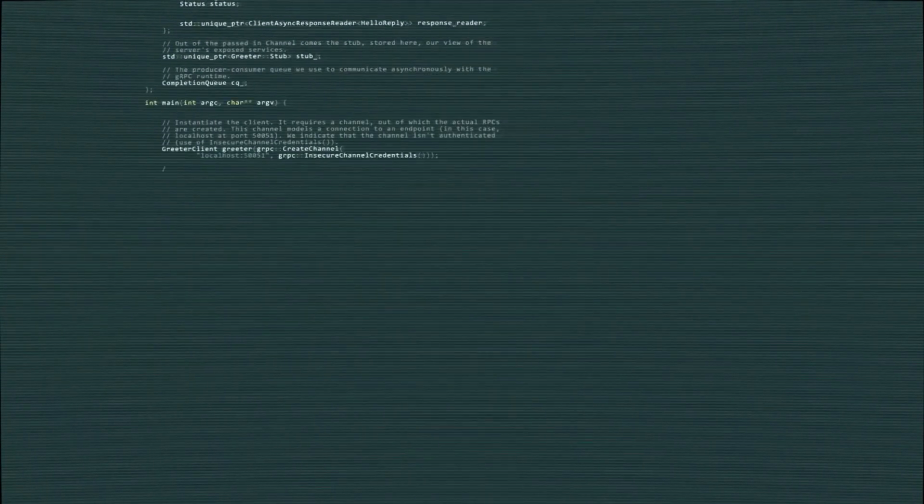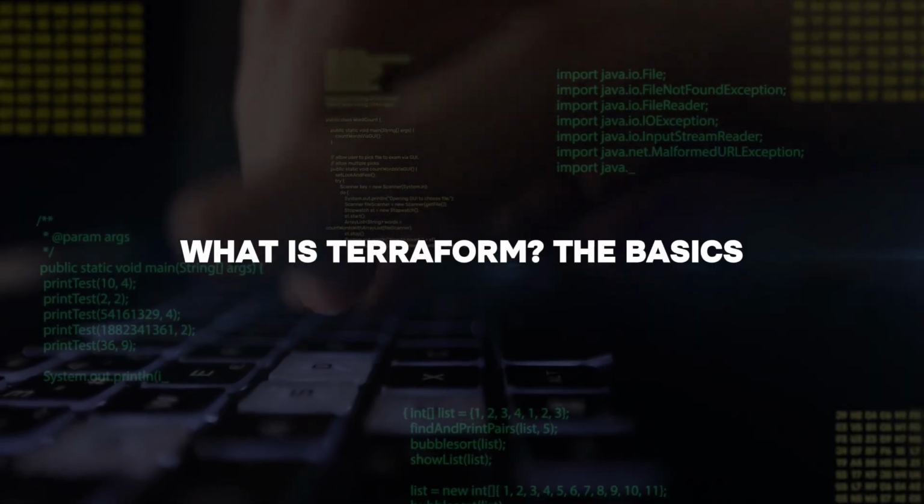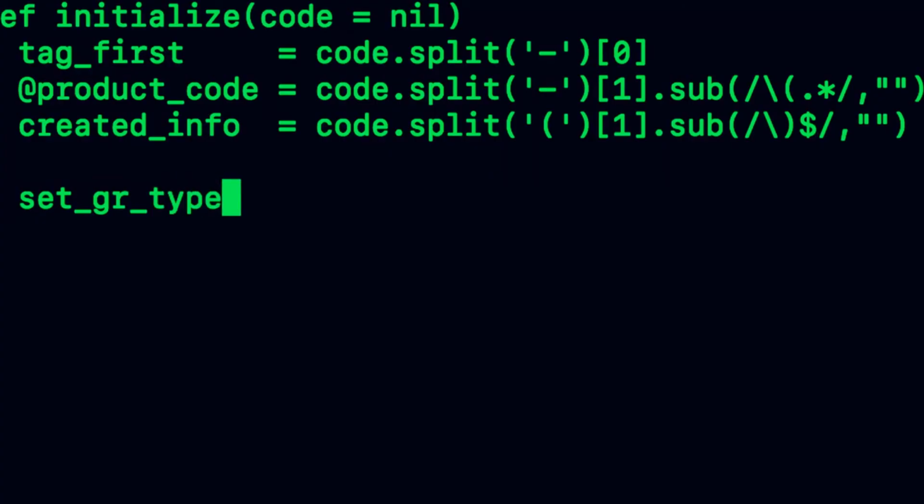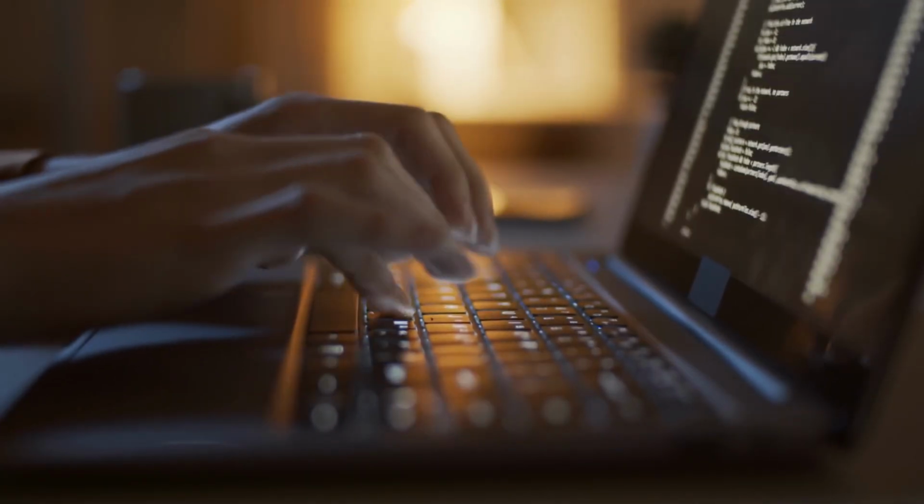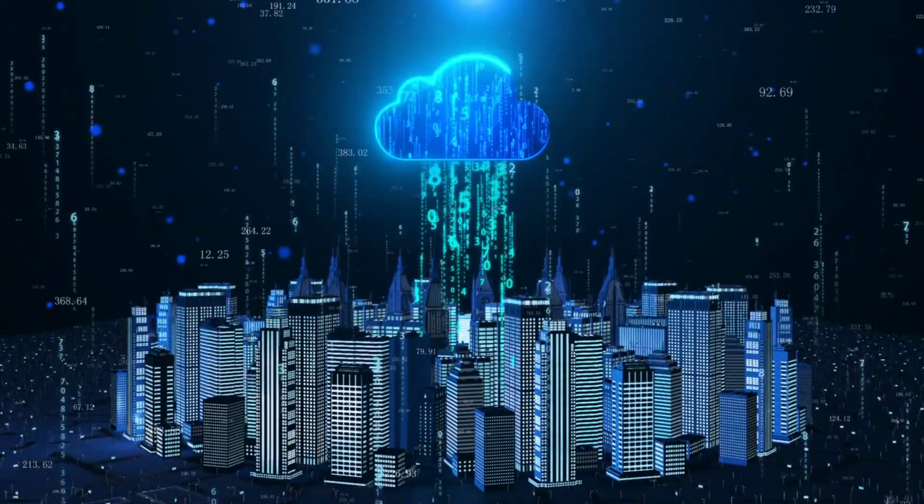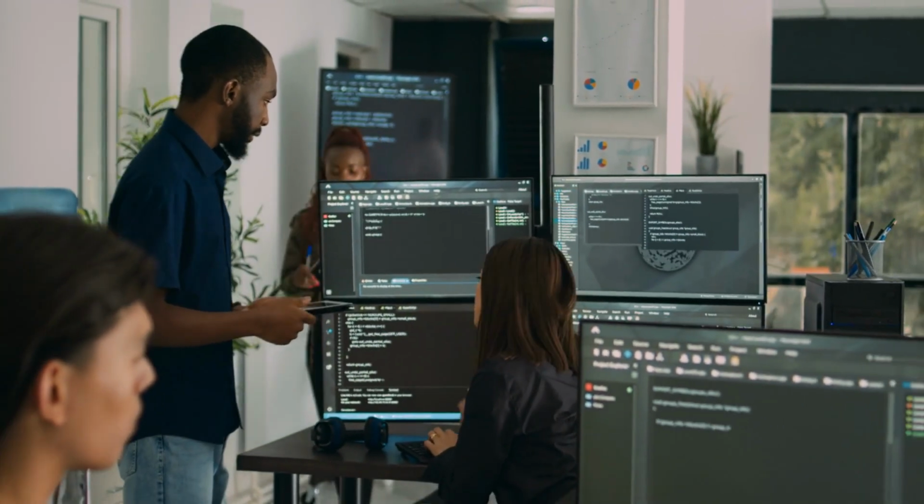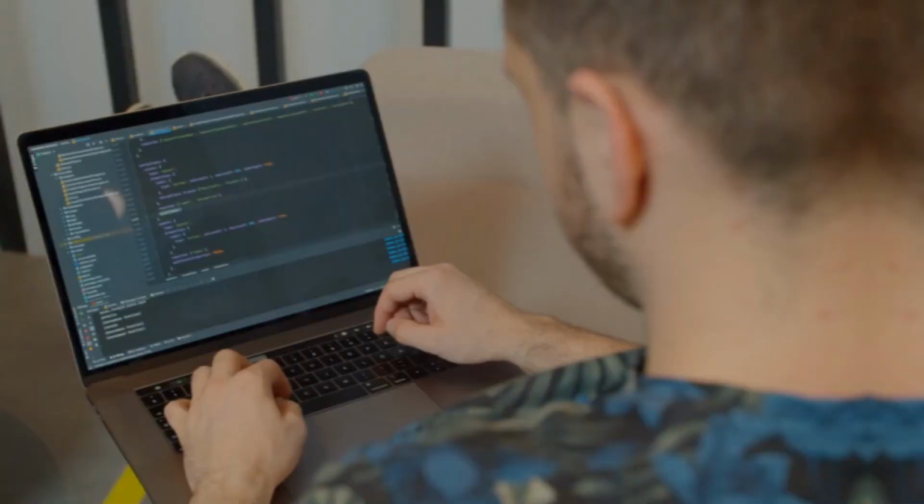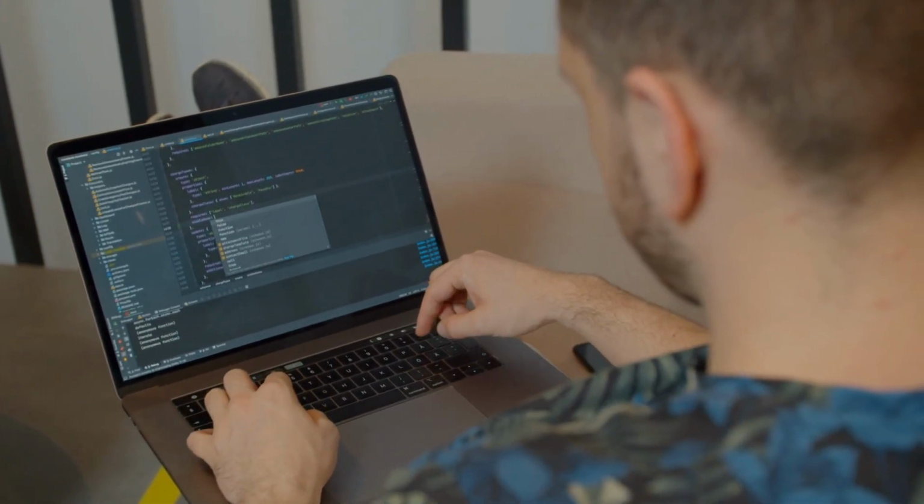What is Terraform? The basics. Terraform is an infrastructure as code tool that simplifies the chaos of managing cloud resources. Instead of manually configuring servers, networks, or storage through a cloud provider's dashboard, you write a script describing your desired setup. Terraform reads this script and brings it to life, creating infrastructure with precision and speed.